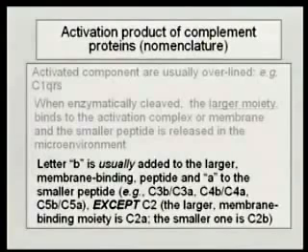Same thing with C4: when C4 gets activated, it's cleaved into C4b and C4a. Same thing with C5. But as in all things, just to make it interesting for medical students, the powers that be said they'd make an exception, and the exception is C2. With complement component 2, the larger moiety binds to the membrane, but it's called C2a instead of C2b.